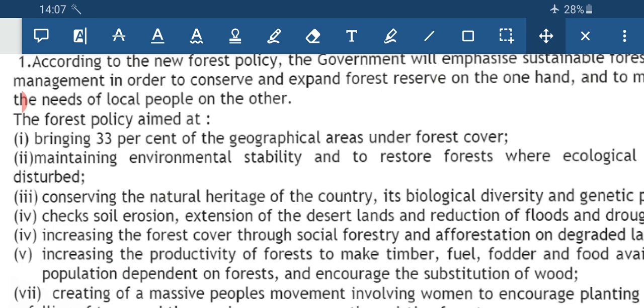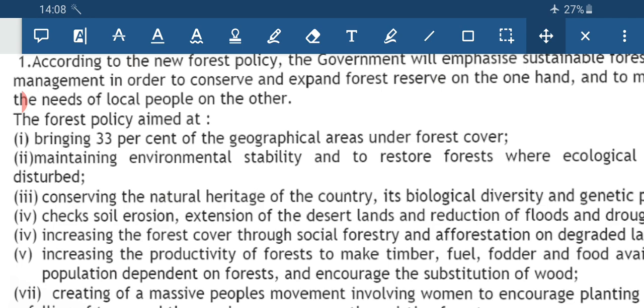We have to conserve the natural heritage, and conserve the biological and genetic diversity. We have to check soil erosion. Then we have to proceed with social forestry and afforestation on degraded land. Social forestry I am going to discuss in the next portion. Next, increasing the productivity of forest. We have to increase the productivity of the forest to make timber, fuel, fodder and food available to the population dependent on forest, and to encourage substitutes for wood.